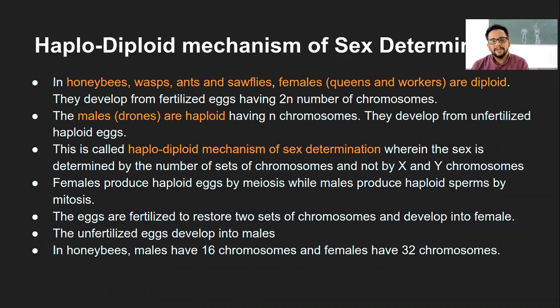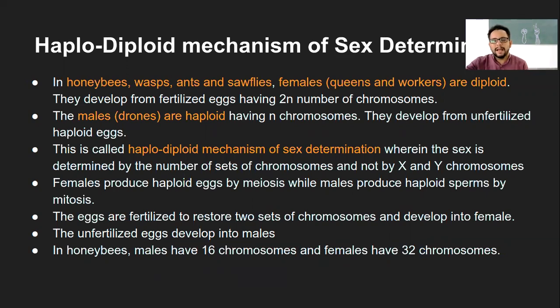Males are haploid, that means they have a single set of chromosomes, n, and they develop from unfertilized eggs. So if the female lays eggs and those eggs are fertilized, they will develop into another female. But if the female lays eggs that are unfertilized, they will develop into males.